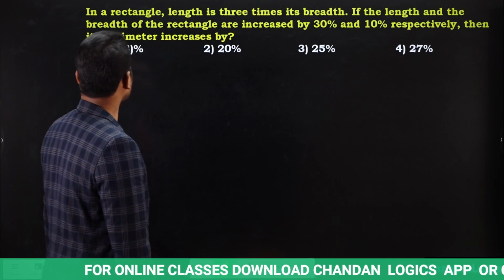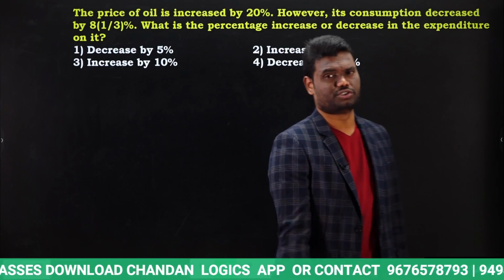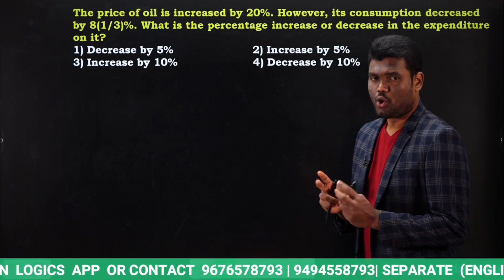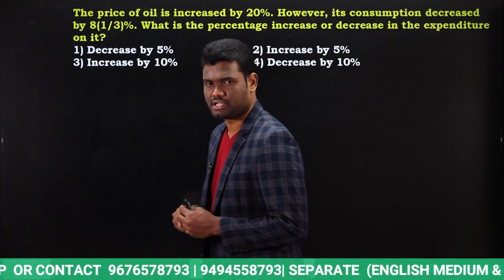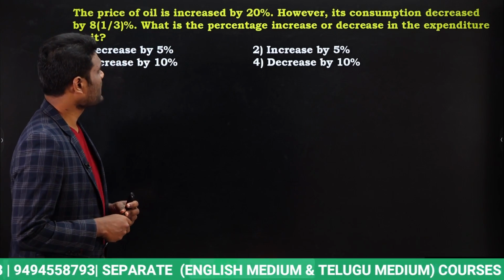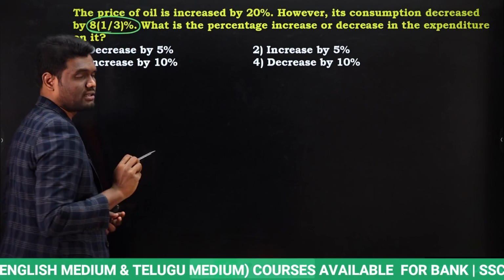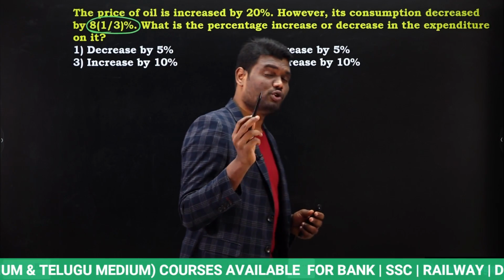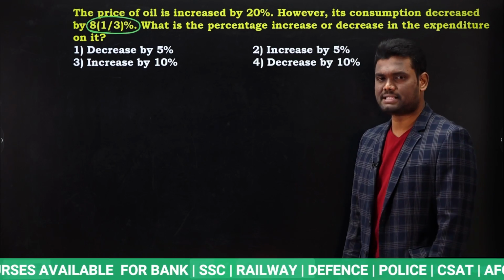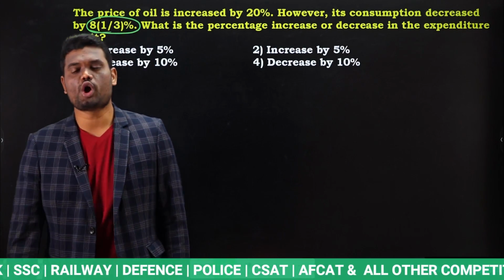Look at the next question. If you want, you can pause the video and try this question. This is a very simple question. Actually, this question can be solved in 2 ways. One is using effective percentage and the other is using ratio. But here if you observe, we have a percentage value of 8. Yes or no? That is the reason if you solve this using the effective percentage formula, that is a plus b plus ab by 100, the calculation is going to become complicated. So you should not do that.